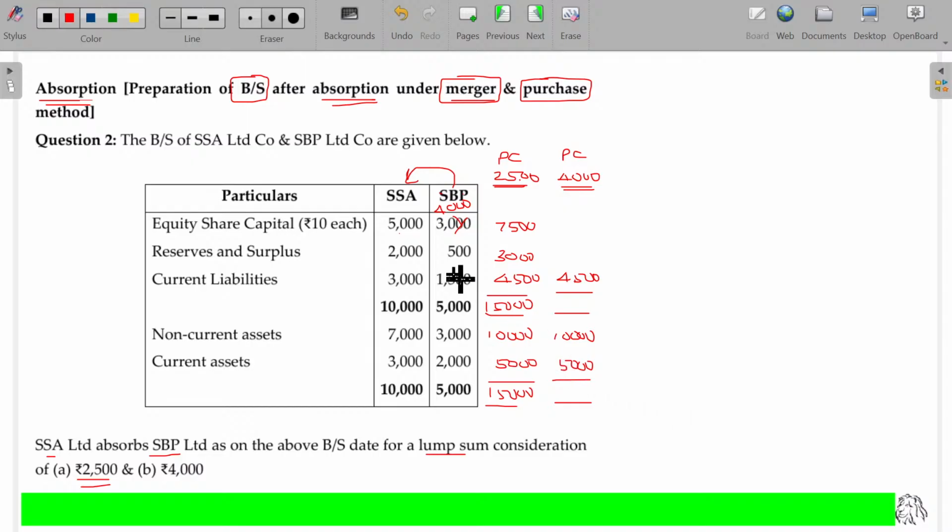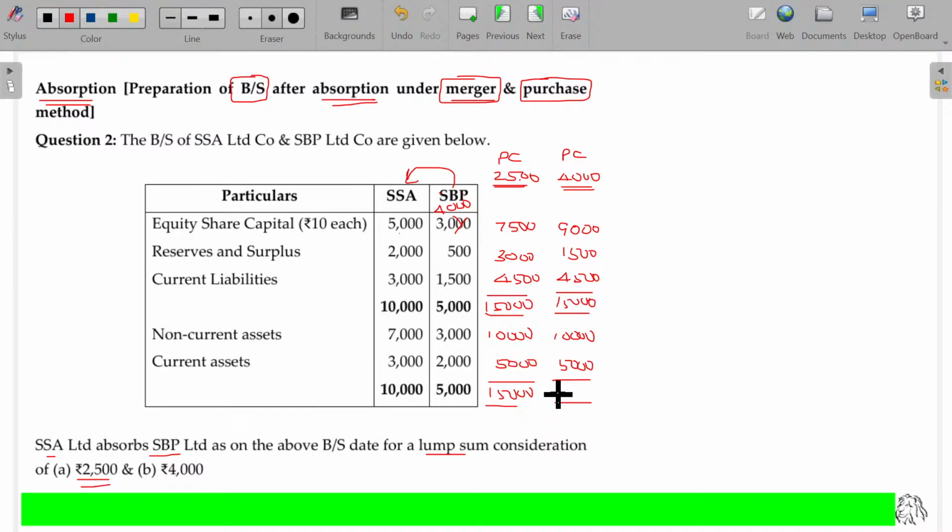Now, in case of equity share, already they have 4,000, 5,000 rupees. Equity shares offered to the shareholders of SBB being 4,000, so now it is 9,000 rupees. The equity shares offered to the equity shareholders is excess by 1,000. If you are offering something excess, it's a loss for you. So that loss will be adjusted in the reserves and surplus. 2,000 plus 500, 2,500 is the profit. From that, the 1,000 is subtracted. So the ultimate value is 1,500. The ultimate total is 15,000.